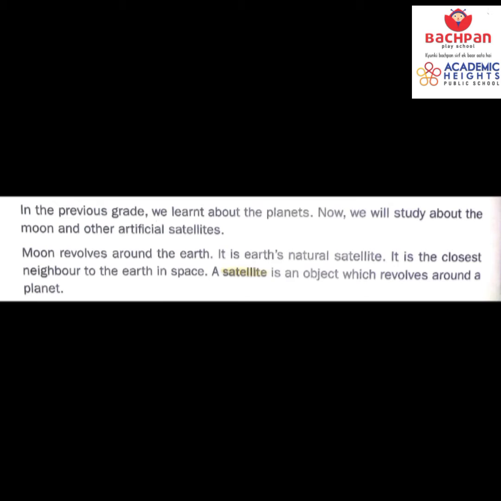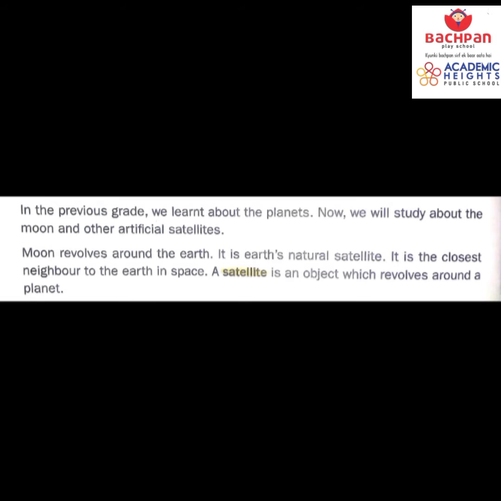See, in the previous grade, we have learned about the planets. Now we are going to study about moon and its other artificial satellites. Most of this section might be clear to you from yesterday's video, but still let's get started. Moon revolves around the earth. It is the earth's natural satellite.